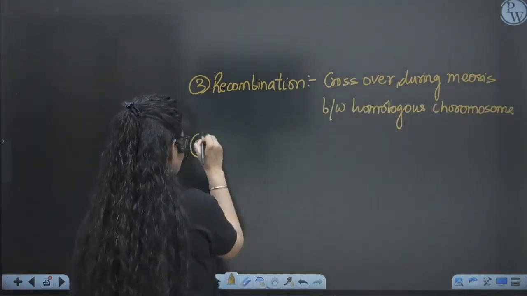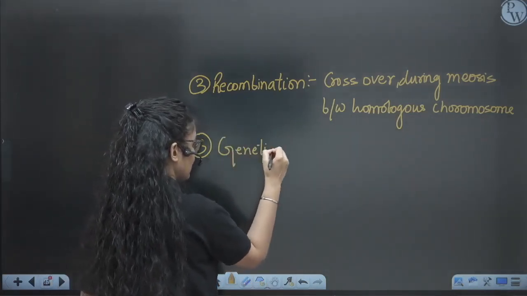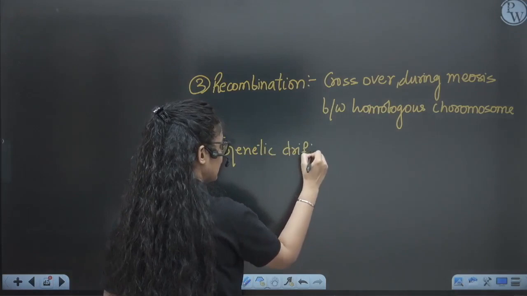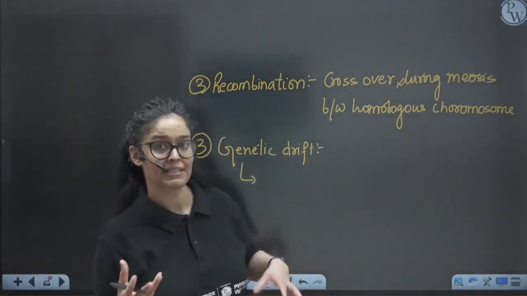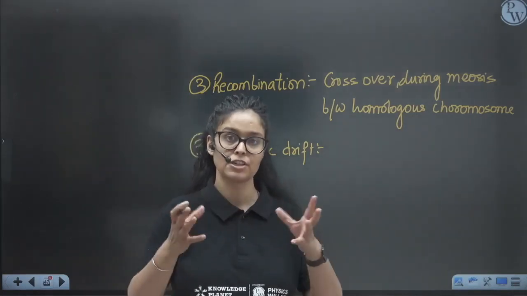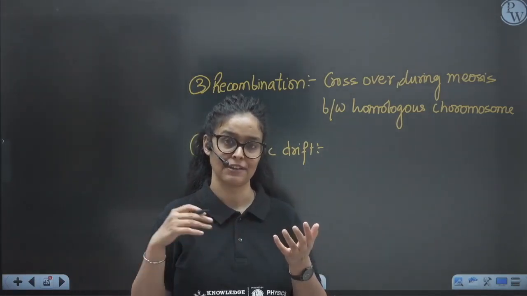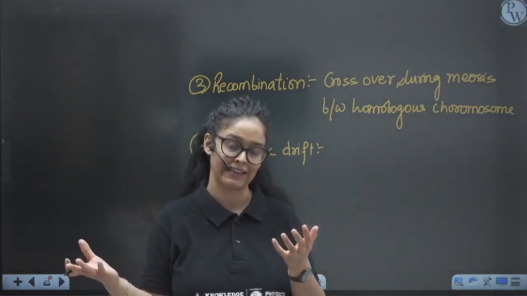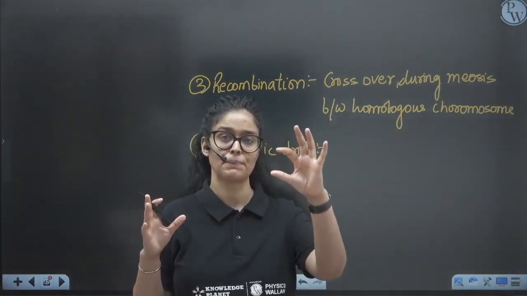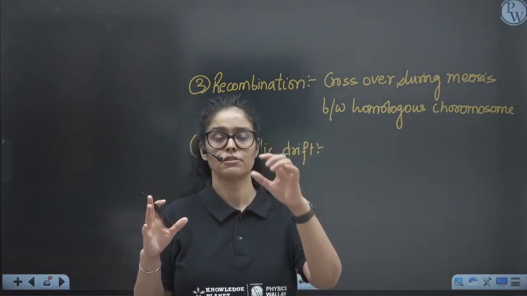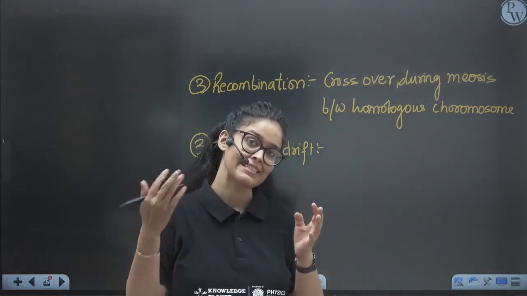Next thing is genetic drift. So what is genetic drift? Genetic drift is the change in gene frequencies by chance. Gene frequency means, suppose a population of 100 people has 40 people with black eyes, 40 people with blue eyes, and 20 people with red eyes. So these are the frequencies: the frequency of people with black eyes is 40, blue eyes 40, and red eyes 20.